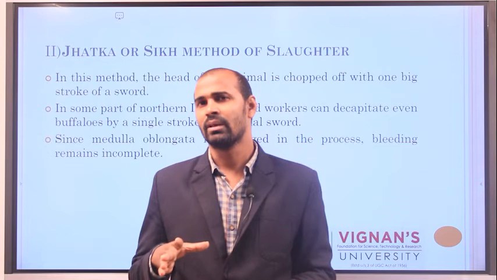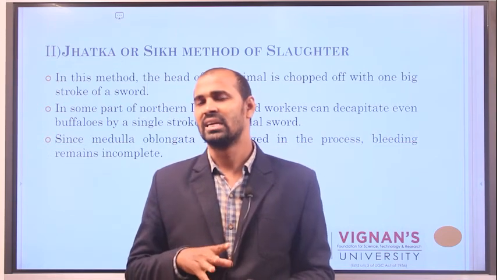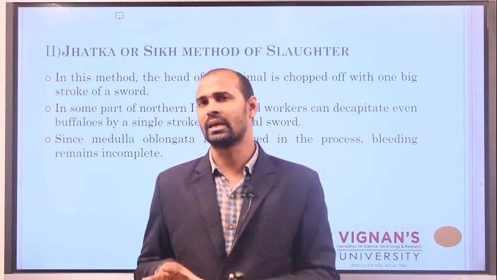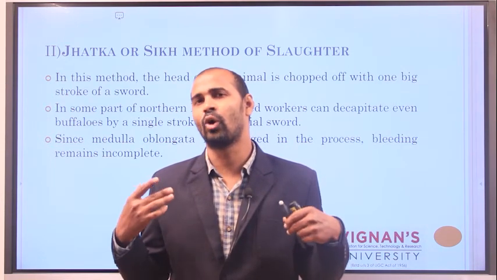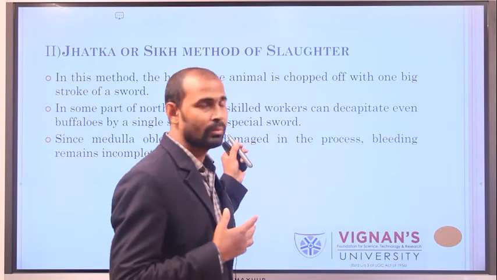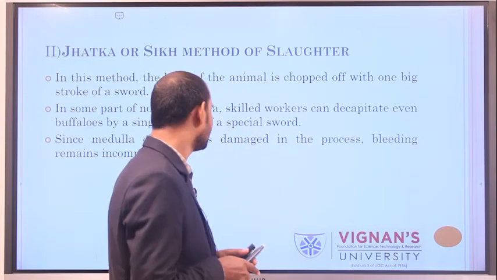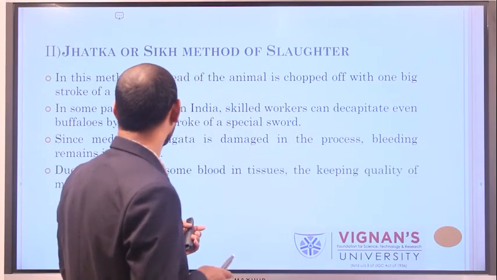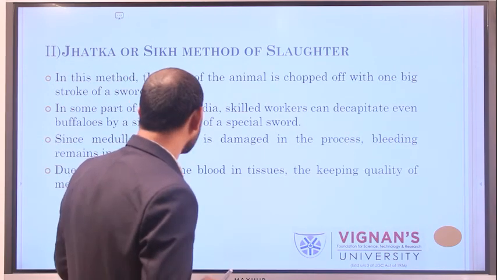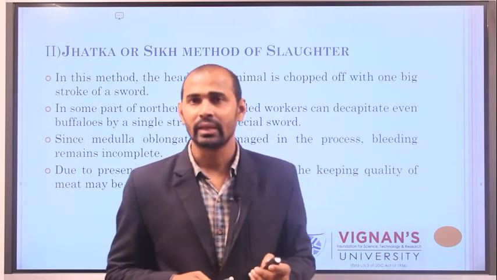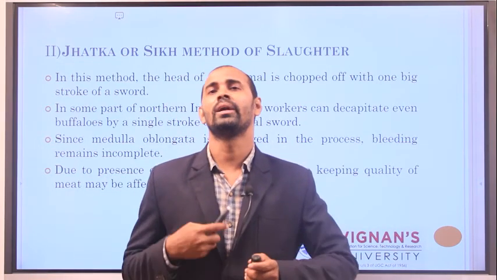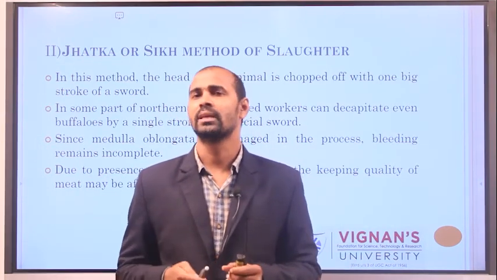That is the reason they won't eat the head portion of the animal. Due to the presence of some blood in the tissue, the keeping quality also increases because of incomplete bleeding.